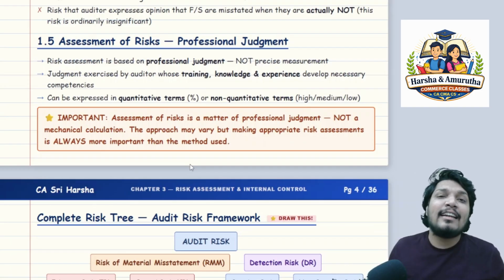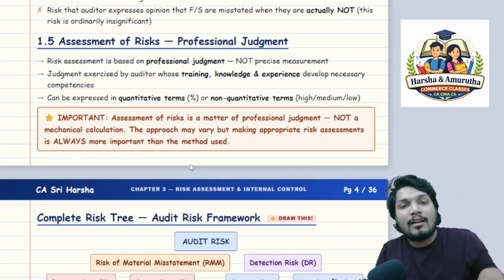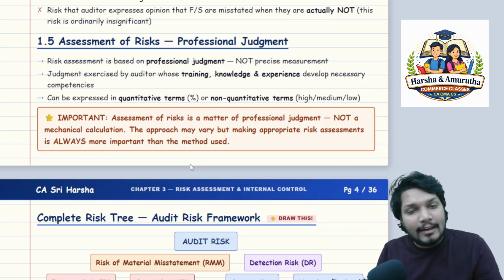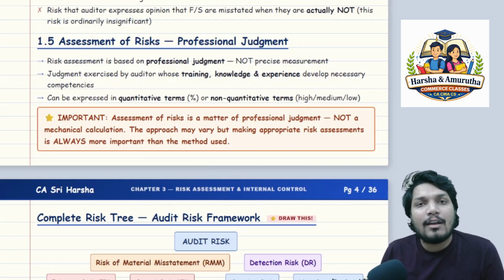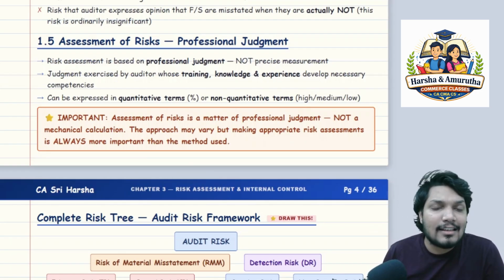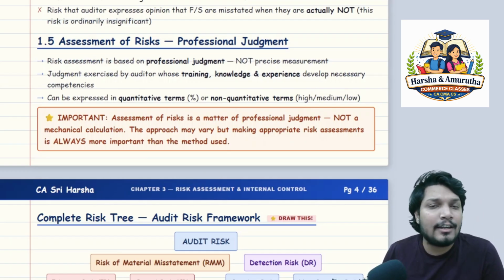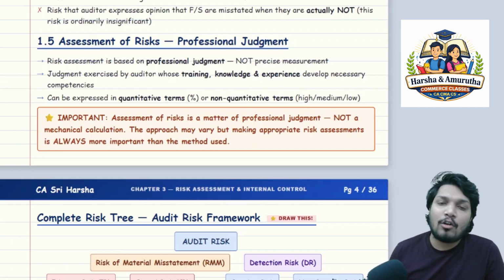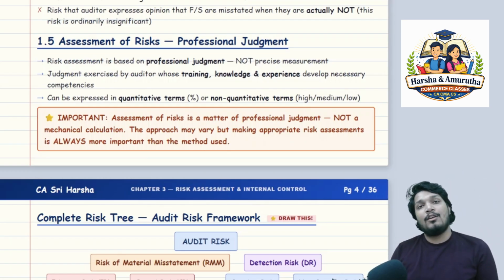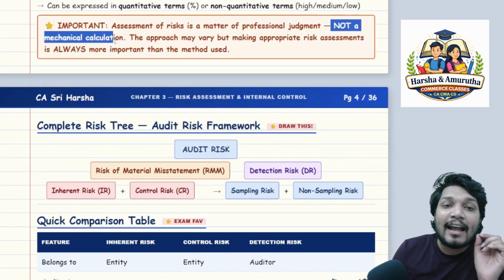It is not discretionary as in, okay, for this particular audit this kind of risk of material misstatement exists. No sir, it varies from audit to audit. Sometimes auditors might have a difference of opinion. One auditor who was doing the audit last year must have given a different ratio for his risk of material misstatement, and the other auditor next year completely varies. It could be a scenario, because every auditor is a professional and they exercise something called professional judgment. So assessment of risks is a matter of professional judgment, not a mechanical calculation.